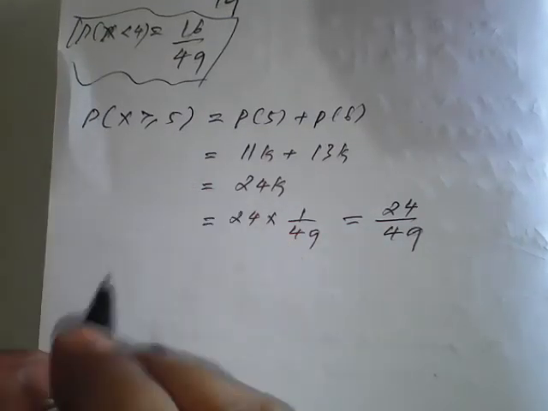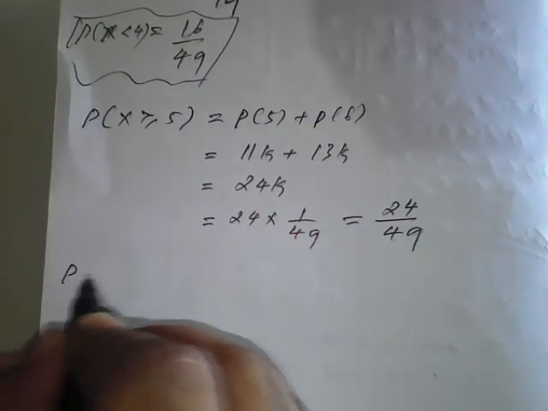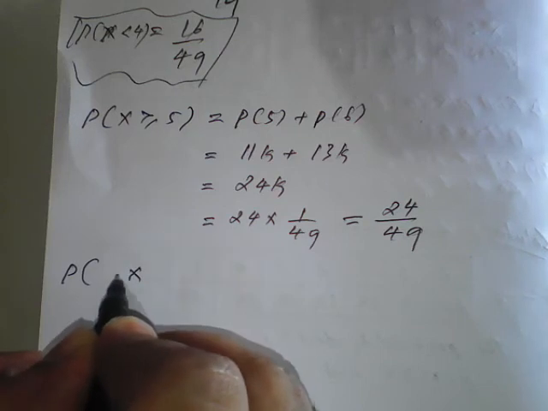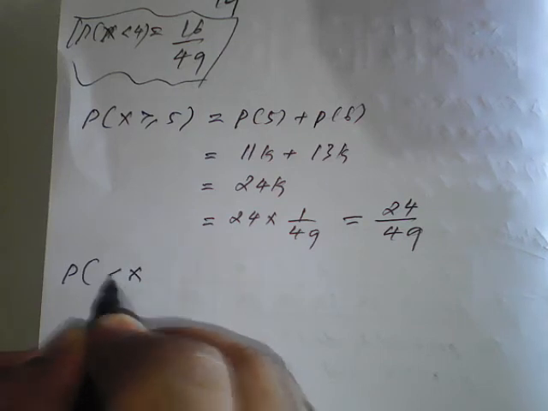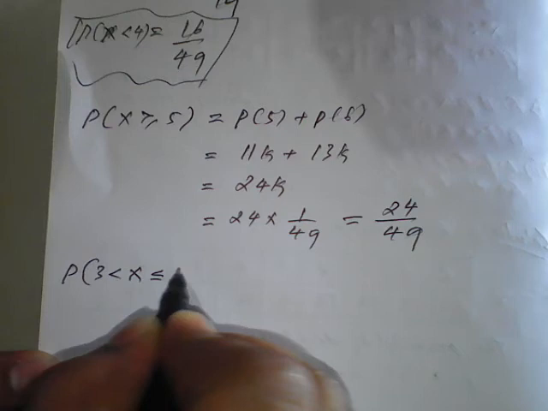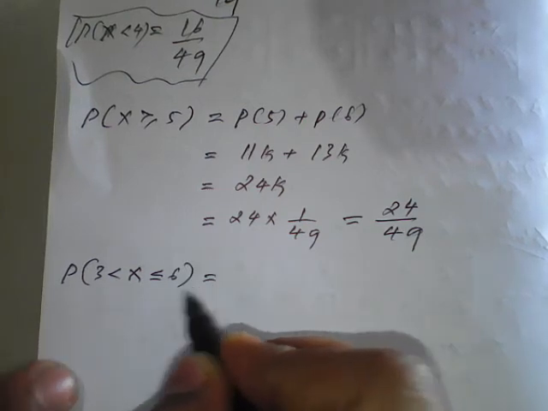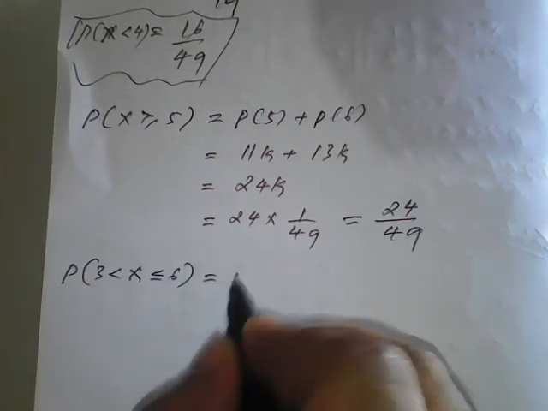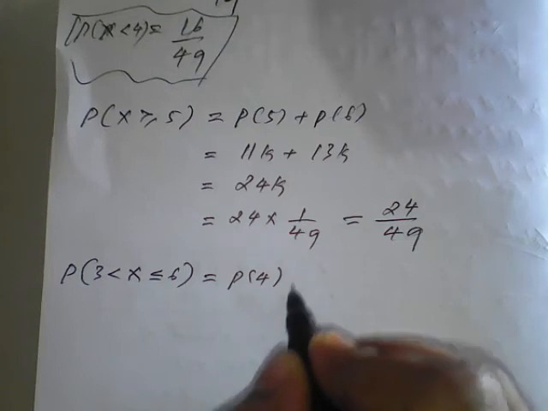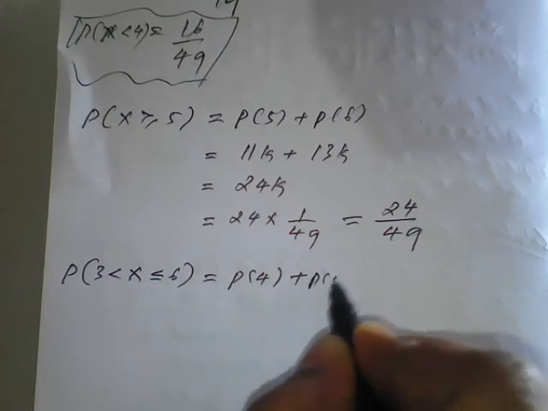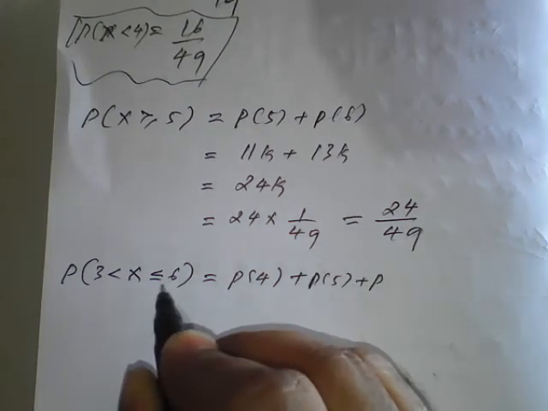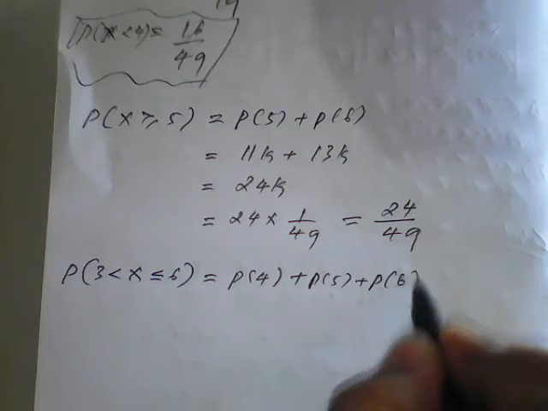The next one is we need to find p of x strictly greater than 3 but less than or equal to 6. Strictly greater than 3 means we have to leave 3. So we start with p of 4, p of 5, and less than or equal to 6 means we have to include 6.